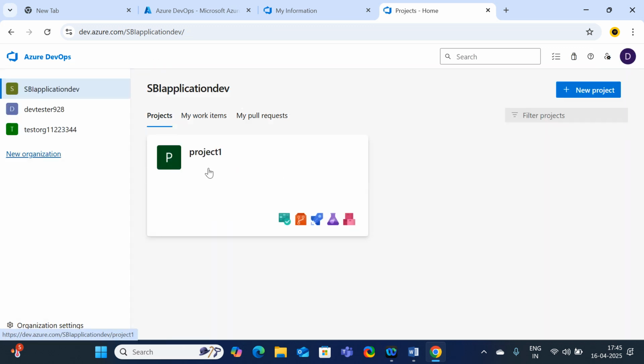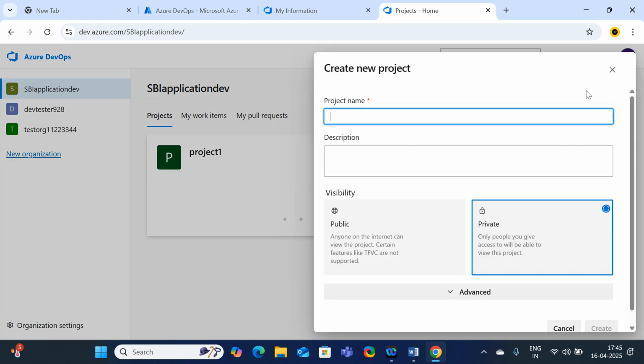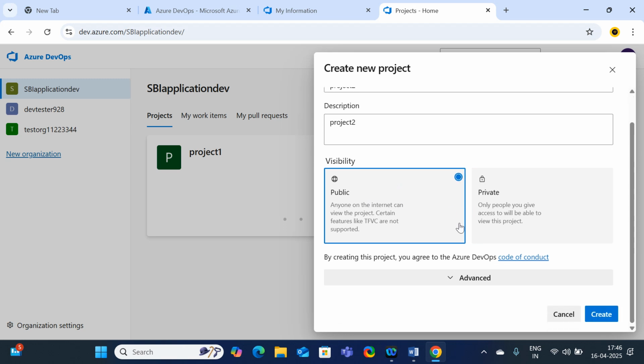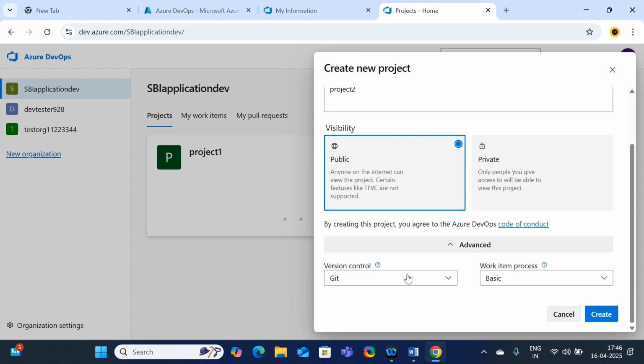Right now I have project one, that is the private project. If you want to create a public project, how will you do it? Just click on new project. The project name is project 2. Description is optional, you can mention it as per your requirement. And here the public is enabled right now. And here just click on advanced.